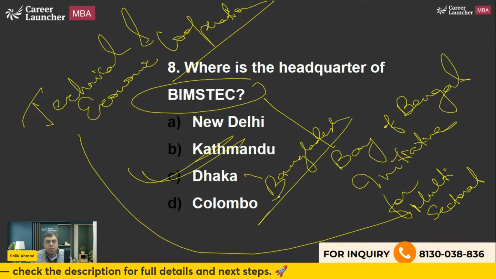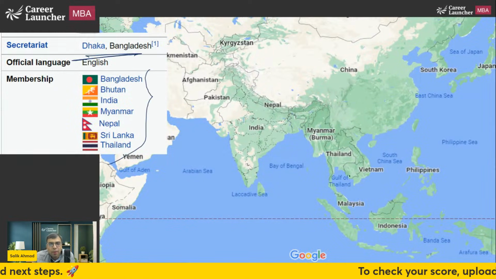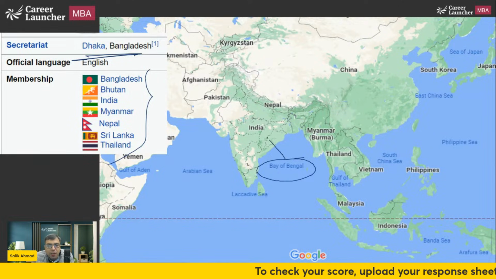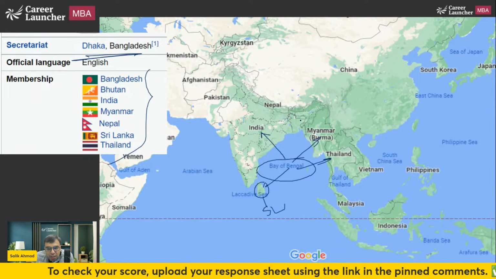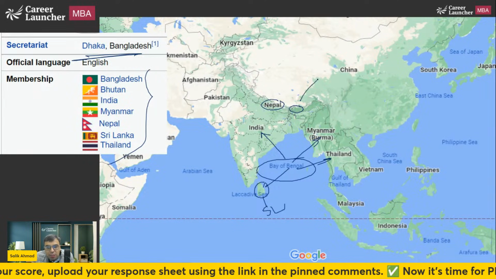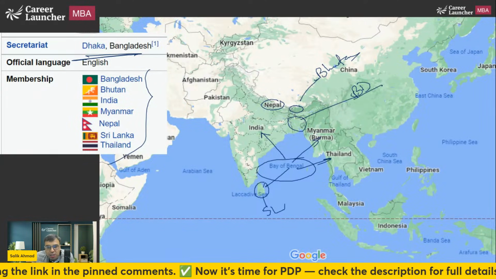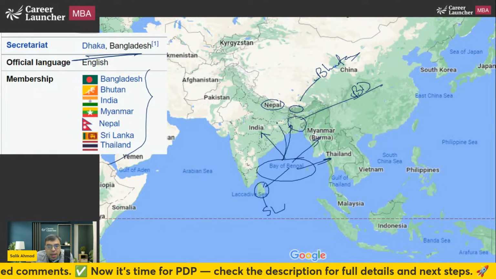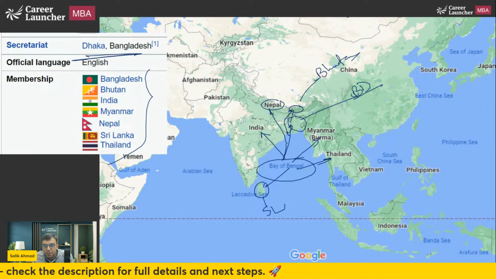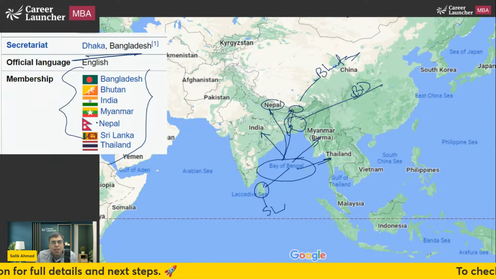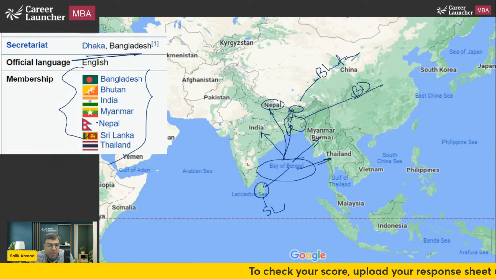Okay. So here it is. These are the 7 BIMSTEC countries headquartered in Dhaka. So how to remember it? So this is Bay of Bengal. Who is getting benefited from Bay of Bengal? India, Myanmar, Thailand, even Sri Lanka here. Even Nepal is also getting benefited. This is Bhutan. And this is BD, that's Bangladesh. I'm writing BD in short. So even Bangladesh, Nepal, and Bhutan are also getting benefited from Kolkata port. So the truck goes there, they provide all the services, etc. So these are the countries which are benefiting from, I would say, the Bay of Bengal, and that's why these are the members of BIMSTEC.